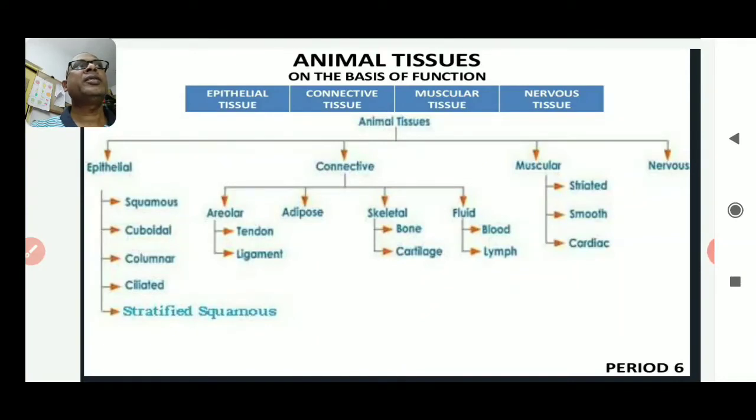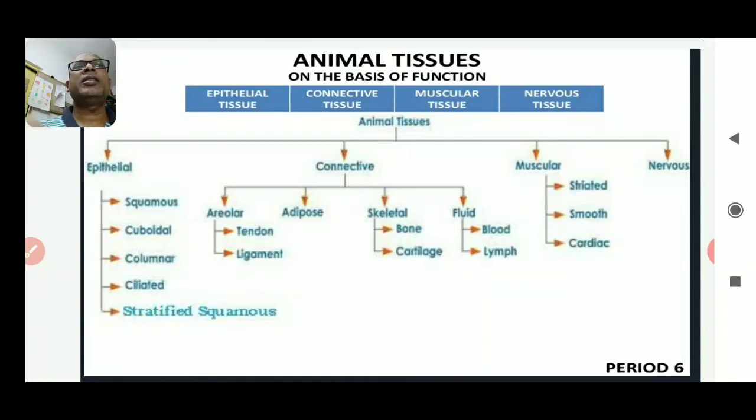Today we shall discuss the second chapter of class 9th, Tissues. This video isn't going to be a short one. It comprises epithelial tissue, a broad classification of animal tissue on the basis of function, then classification of epithelial tissue and types of epithelial tissue. Okay friends, let's start one by one.